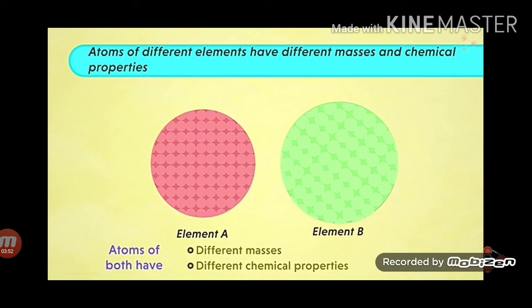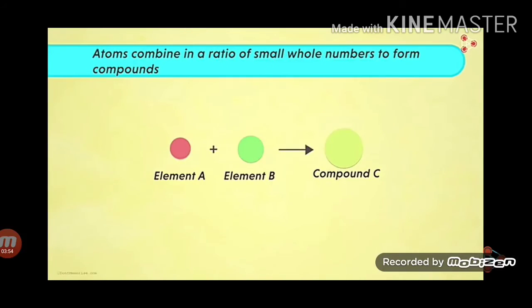Now the other postulate is: atoms combine in a ratio of small whole numbers to form compounds.